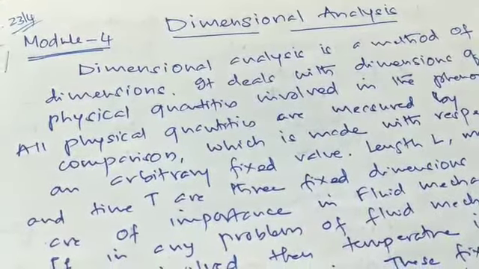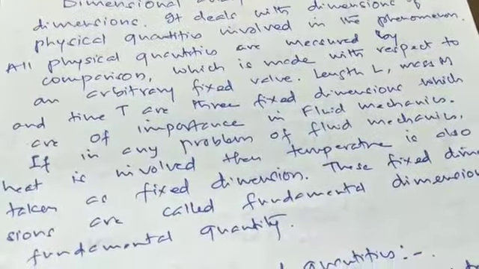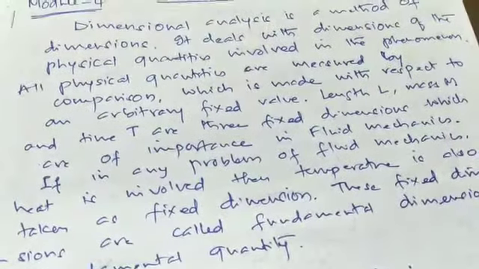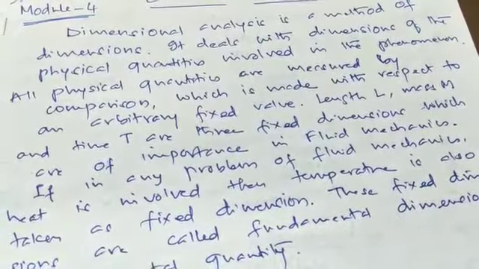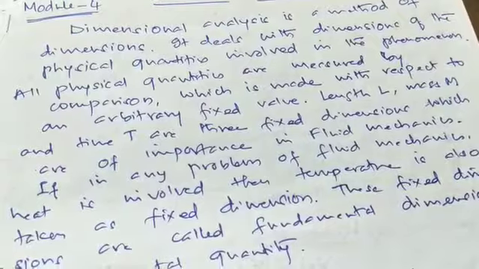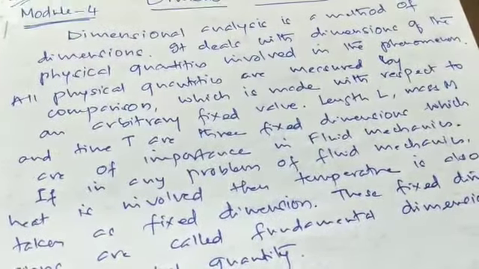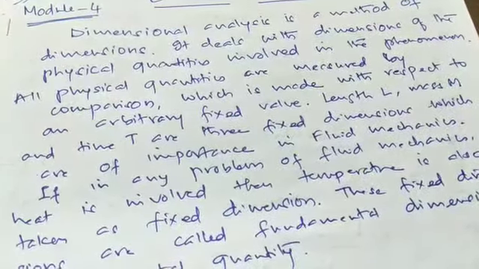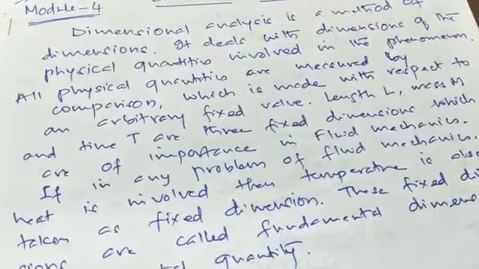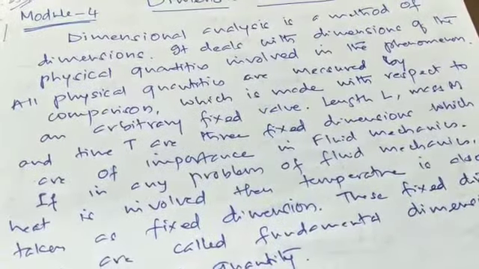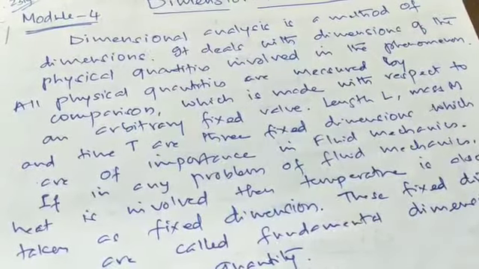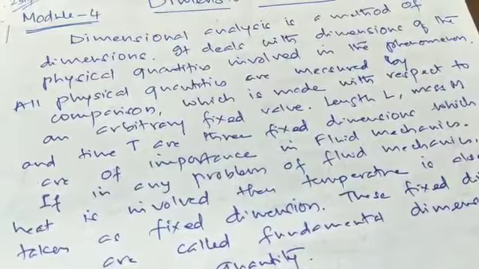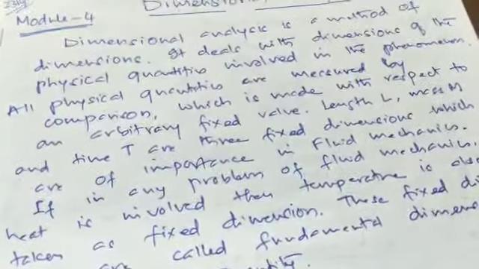Today we'll start with dimensional analysis. Dimensional analysis is basically a method of dimensions. As the name itself indicates, it is a method of dimensions. It deals with the dimensions of physical quantities involved in any phenomena, and all these physical quantities are once again measured by comparison, with respect to some arbitrary fixed values. These arbitrary fixed values are nothing but length, mass and time, which are represented by capital L, capital M and capital T.